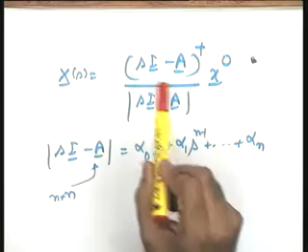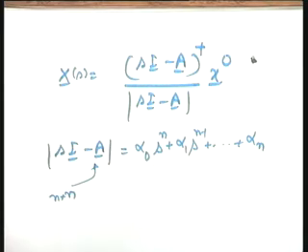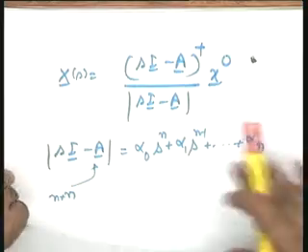Now, my question to you: can you comment on the individual entries of the adjoint matrix sI minus A? If the answer comes, I will not explain; otherwise I will have to split up this matrix. Imagine sI minus A and give me any comment on its individual entries. Will it be a polynomial? If yes, of what order? N and n minus 1 are the two answers. Please see, it is n minus 1th order. If you want, I can explain the reason, but it should be very intuitively clear.